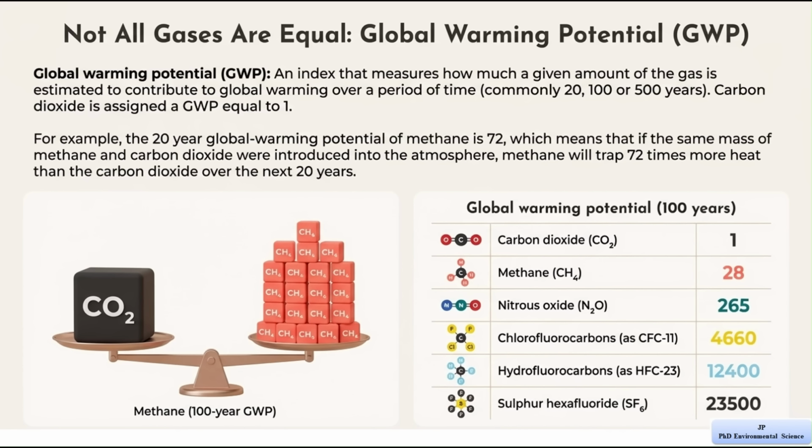So what's the main idea? Different greenhouse gases have different abilities to trap heat. Some gases, even in small amounts, can have a very large impact on global warming. So it is not only the amount of gas that matters, but also how powerful that gas is. This is why scientists study global warming potential, so that they can understand which gases are more dangerous and need more control.